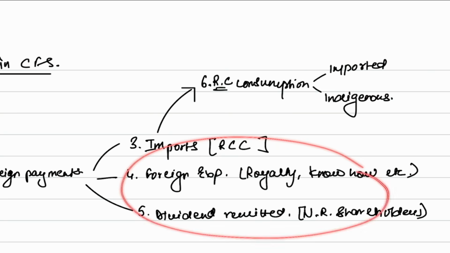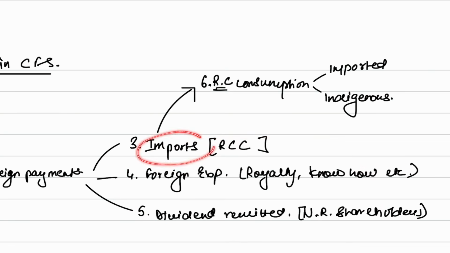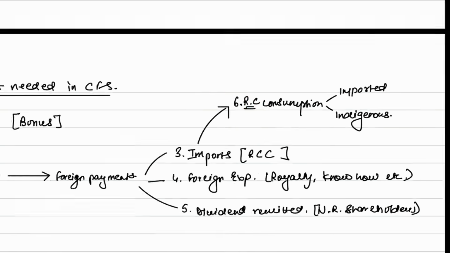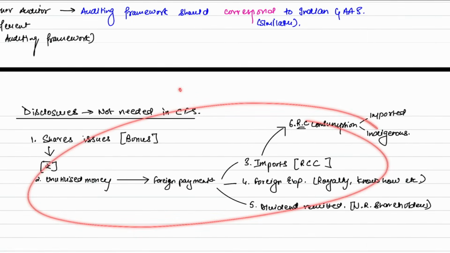Are these three points covered? Yes, sir. And the last point: from the raw material and components consumption you have done, tell how much was imported and how much was indigenous. So these are the six points covered. This question was asked in November 22. So if this question is asked in your exam, you can easily score 5 out of 5.